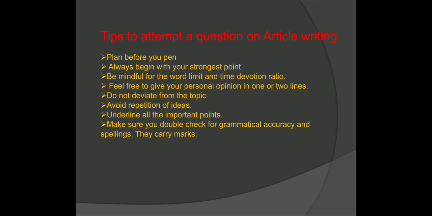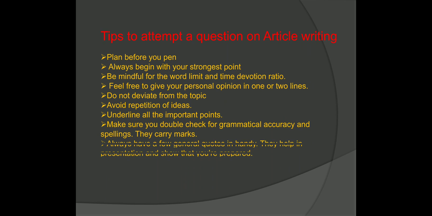Yes, this is the most important point, that you need to double check for grammatical accuracy and spellings. It really spoils the reputation if at such a grown up age a child makes a spelling error or there is some grammatical inaccuracy. There is nothing worse than having your grammar wrong and your spellings wrong. So you need to double check before giving the final draft of your article, that there should not be any grammatical mistake and there should not be any spelling error.